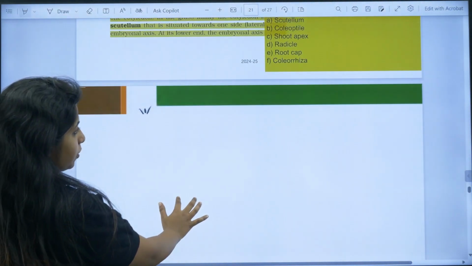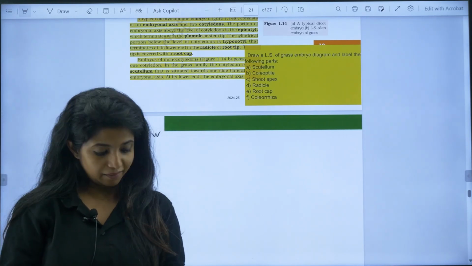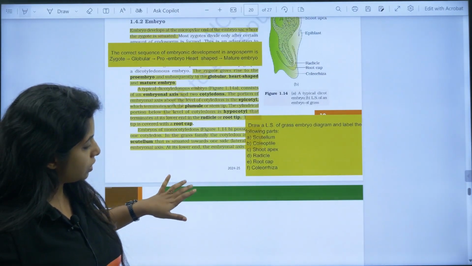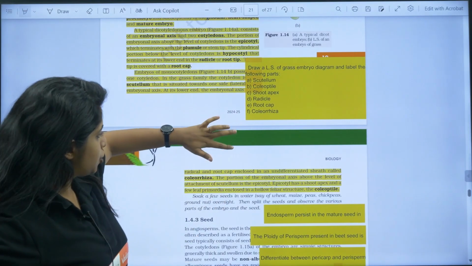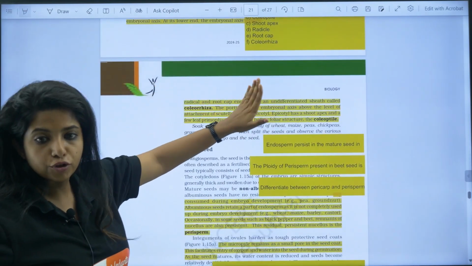Children, I hope that you do not mind me being really fast over here, because I don't want to waste your time. This is for revision, right? So let's wait. Yes, so we go ahead. So all this structure, as I said, monocot, dicot, embryo, you should be knowing the structure.